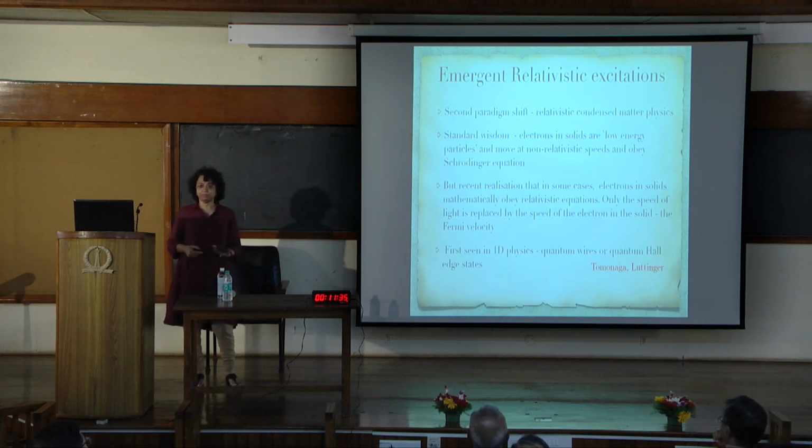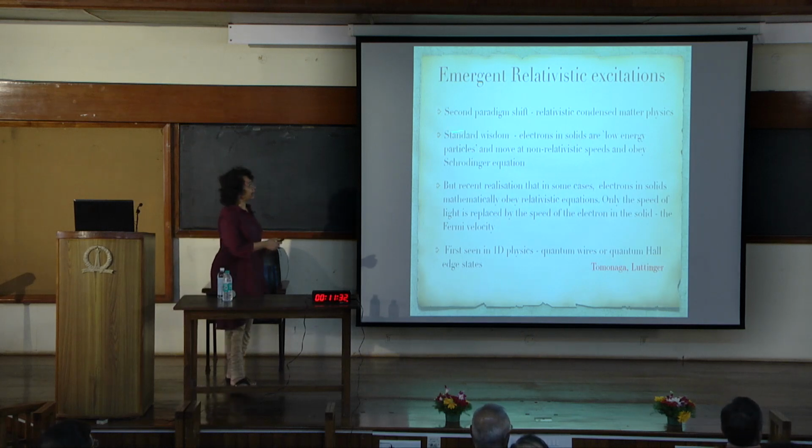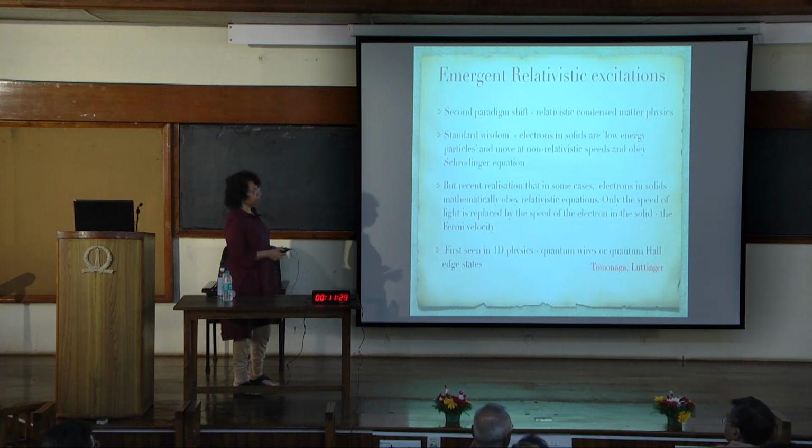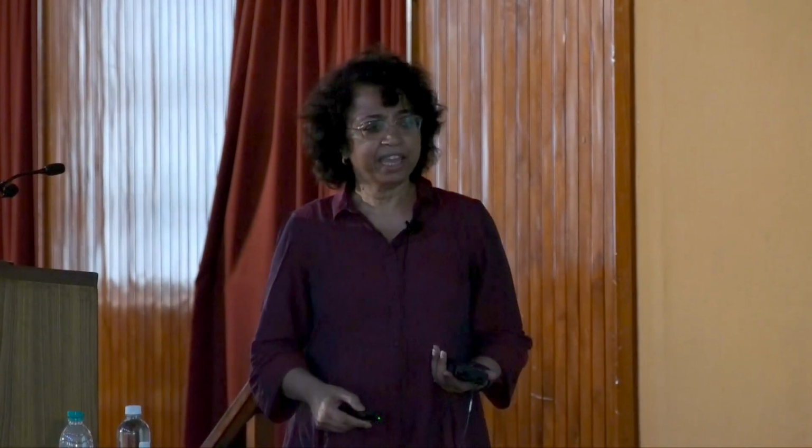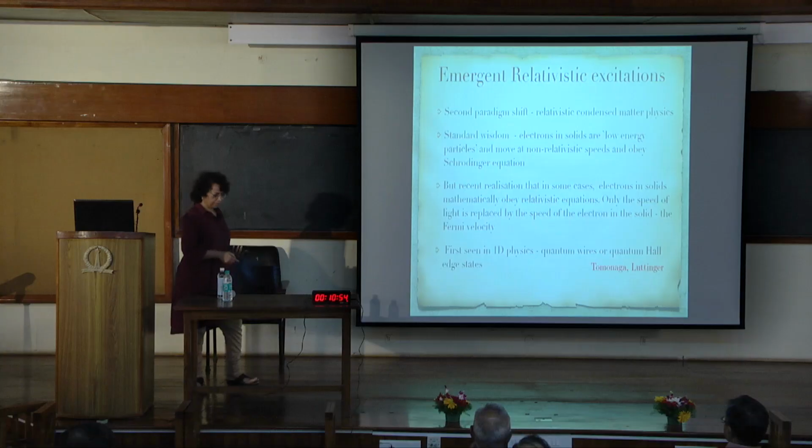There's been a second paradigm shift in condensed matter in recent times. The other thing that people have now realized is that there is something called relativistic condensed matter physics. The standard wisdom was that electrons in solids are low energy particles and move at non-relativistic speeds and obey the Schrödinger equation. But the recent realization is that in some cases, electrons in solids actually mathematically obey relativistic equations. Only the speed of light gets replaced by the speed of the electrons in the solid, which is the Fermi velocity. This was first seen in 1D physics in quantum wires or quantum Hall edge states, but now in 2D as well.